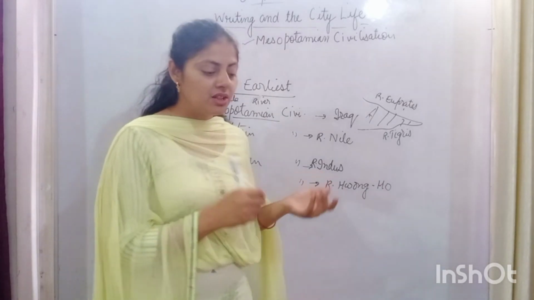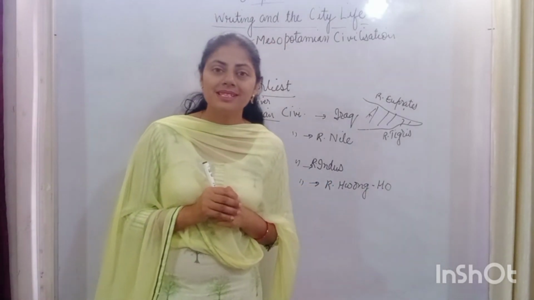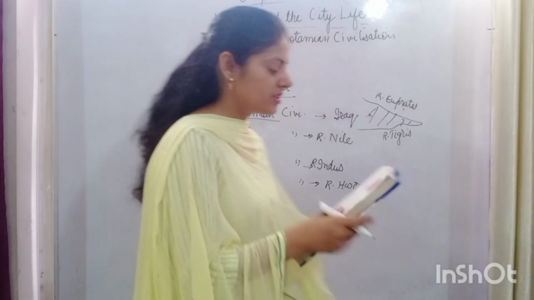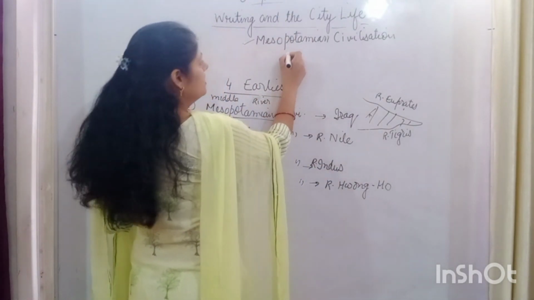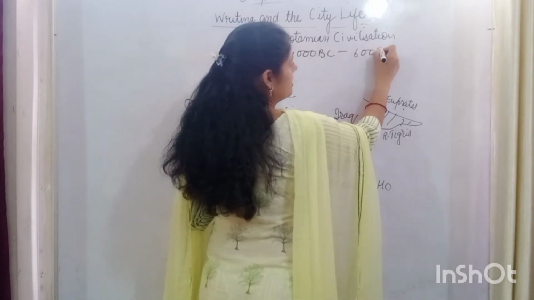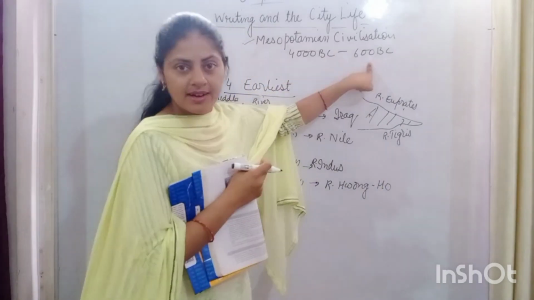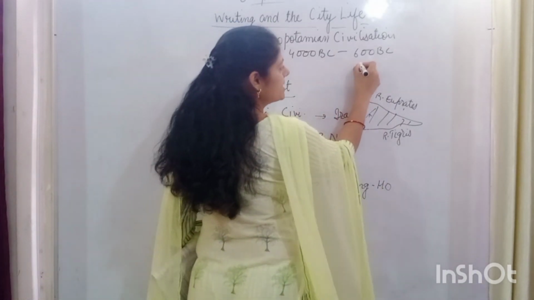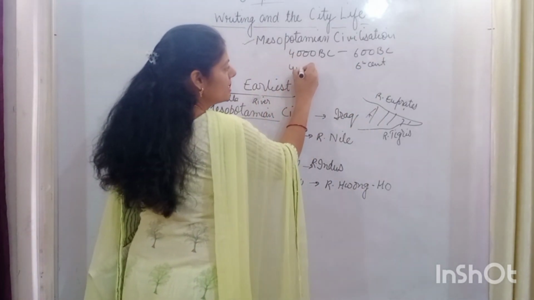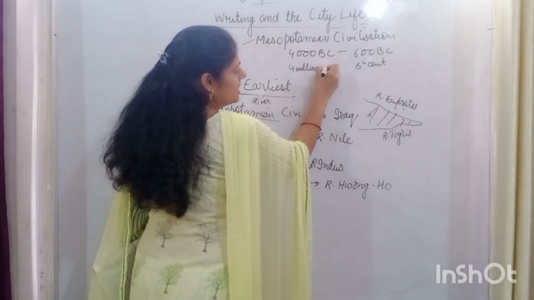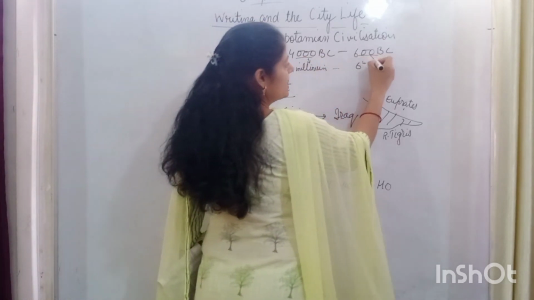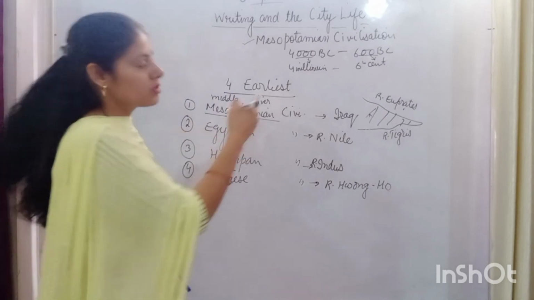Now students, we will look at the time period of the Mesopotamian civilization. What was the time period when the civilization flourished? So the time period for this was 4000 BC to 600 BC. 100 in history is also said to be a century, like the 6th century. Okay. And 1000 is said to be the millennium, like the 4th millennium. It is important in history to know about these terms. 1000 is known to be the millennium and 100 is said to be the century.